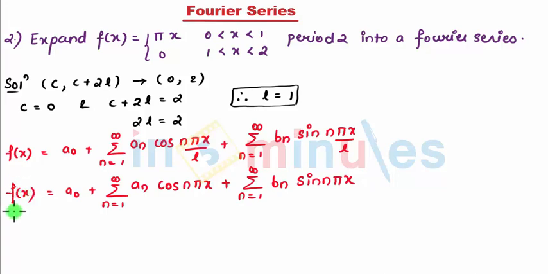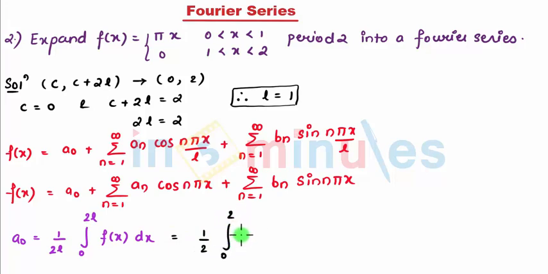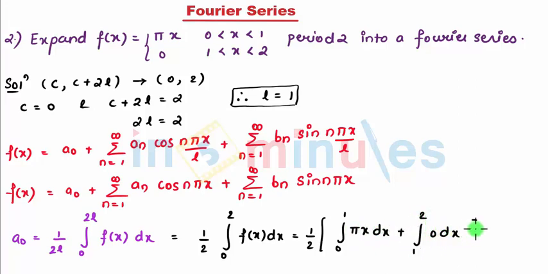So let's start with finding a0. So my a0 is given by 1 upon 2L, 0 to 2L, f of x dx, which I can expand as 1 upon 2, 0 to 2, our function is f of x dx, which can be written as, since my function is split in two ranges, from 0 to 1 it is pi x dx plus from 1 to 2 it is 0 dx.